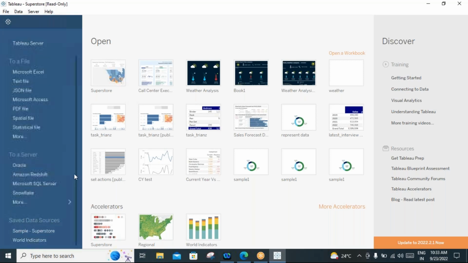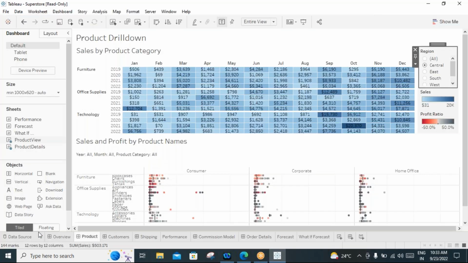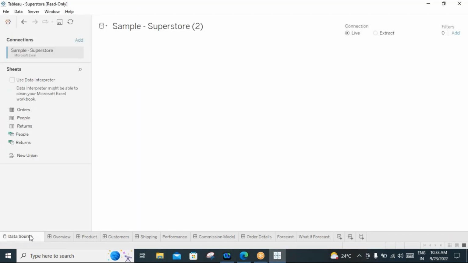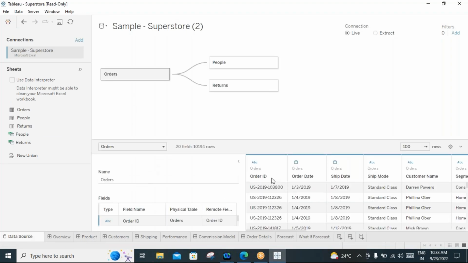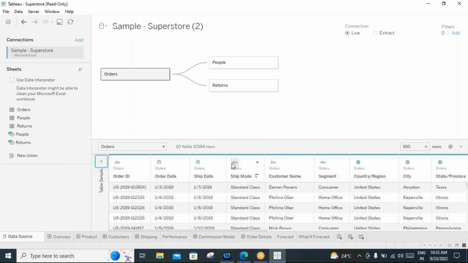Let me connect to the sample Superstore. I have a sample data set here called Sample Superstore. Click on that. This is the Sample Superstore data, and I can build some sample visualizations using this data.